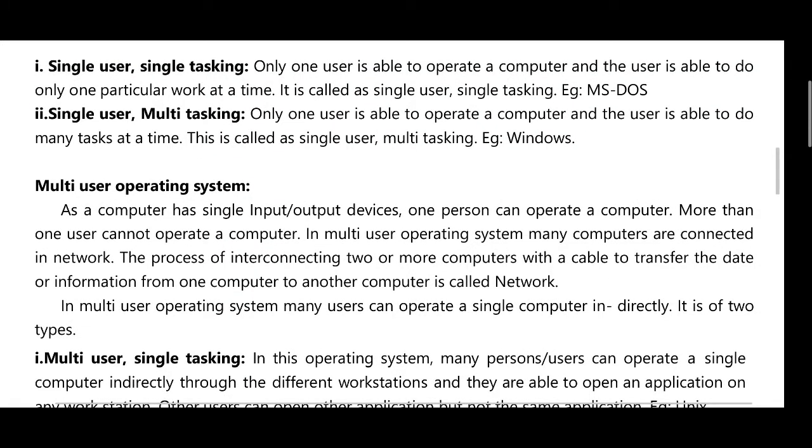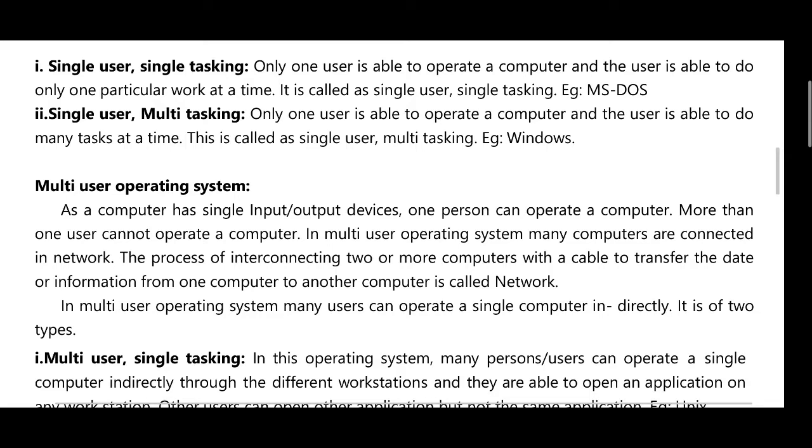Multi-user operating system. A computer has a single input and output device. One person can operate a computer. More than one user cannot operate a computer. In a multi-user operating system, many computers are connected with a network.